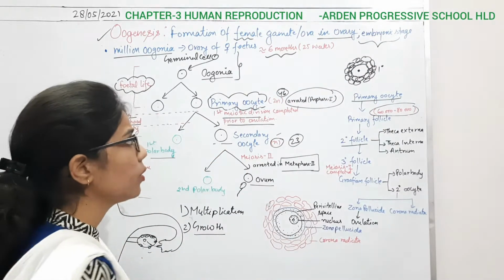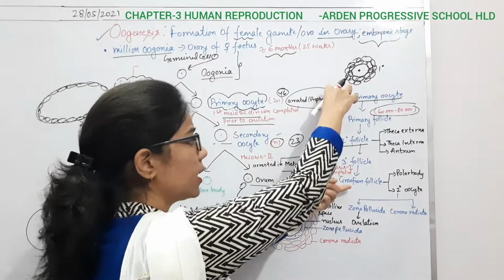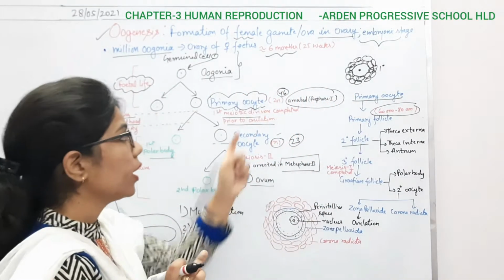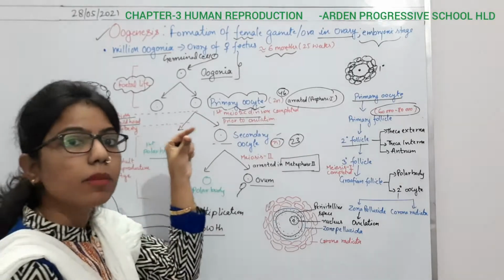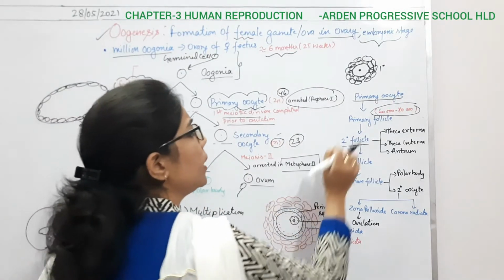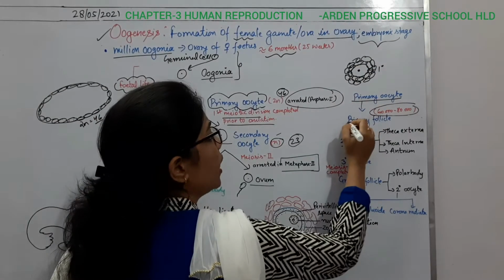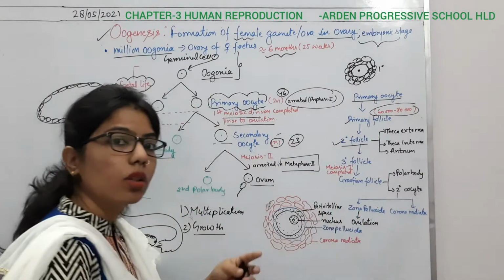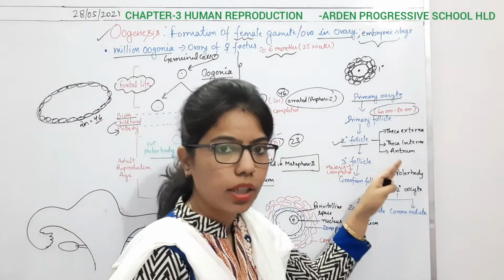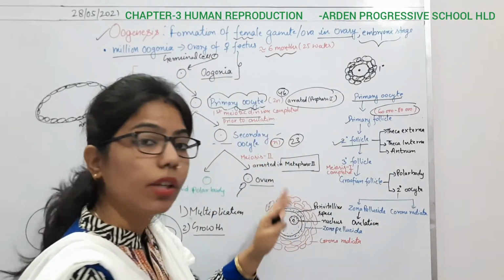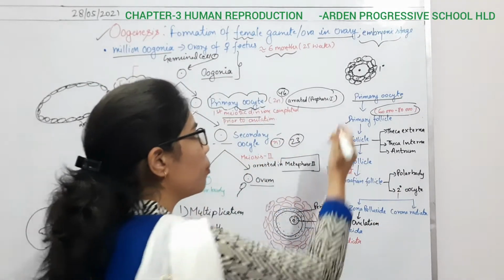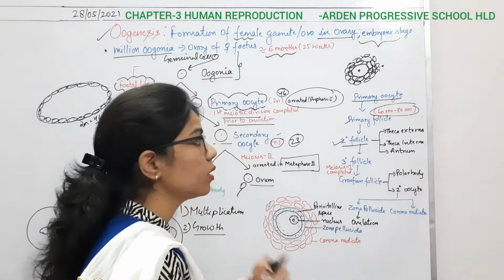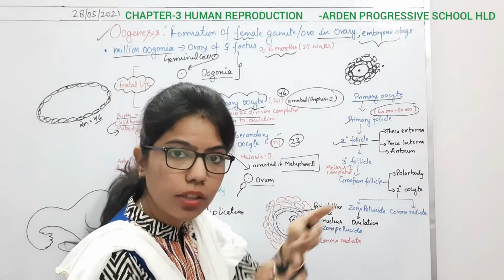Whatever things I am telling you are happening during childhood, during birth time. So this primary oocyte is firstly covered by the primary follicle, then it is covered by the secondary follicle. And as the secondary follicle stage is going to be over, it will enter into the formation of some more layers, and due to this what is going to happen? The cells have differentiated.